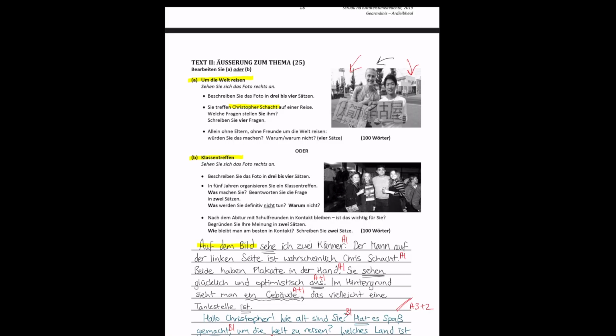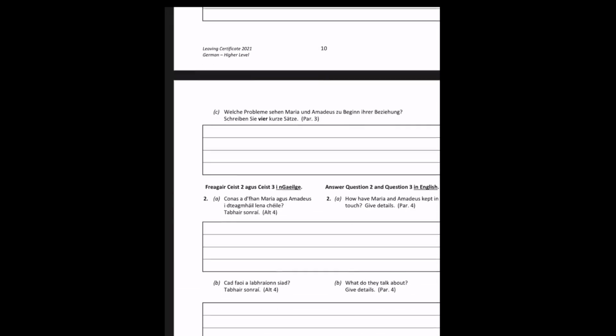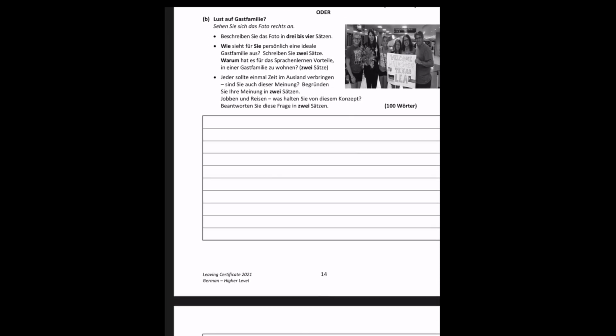The other one is of more relevance to stronger students, and that would be just to be very careful to answer the question. And I'll give you an example of how that can be really serious. If we look, for example, at the 2021 Äußerung zum Thema question. So this would be, again, if you go down to after the second text, you will see here that you're given this question, which would be one of the options, the B part here, which was Lust auf Gastfamilie.